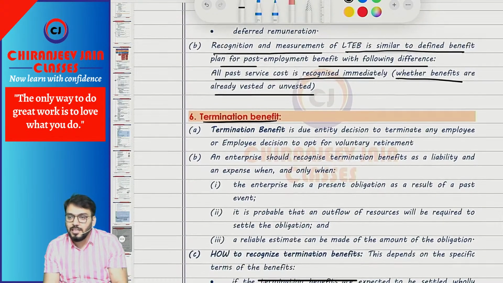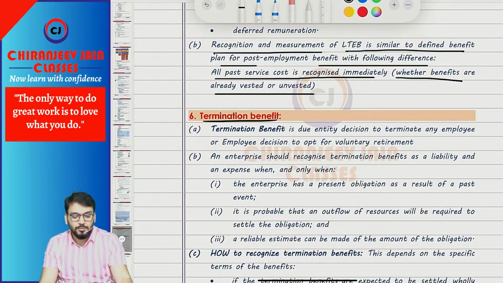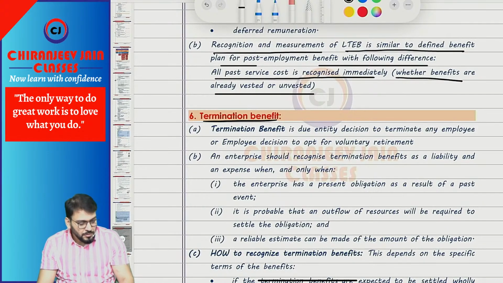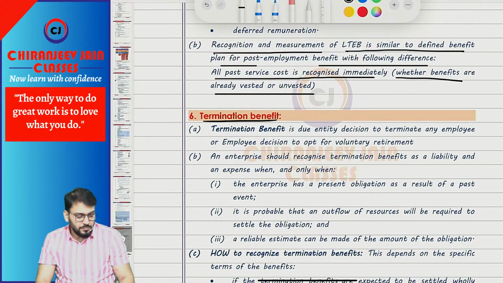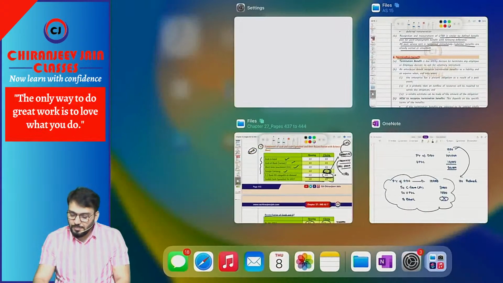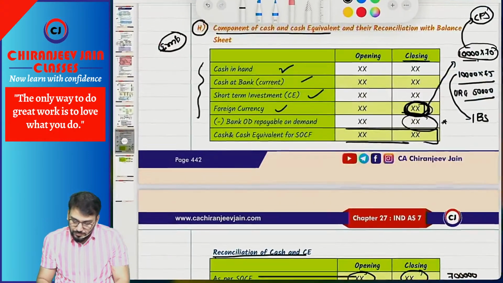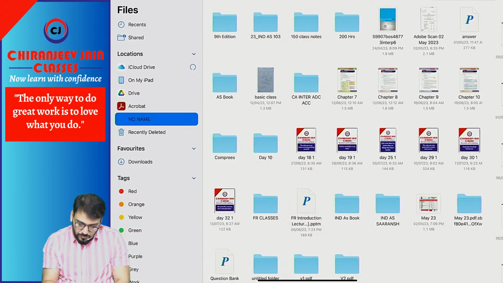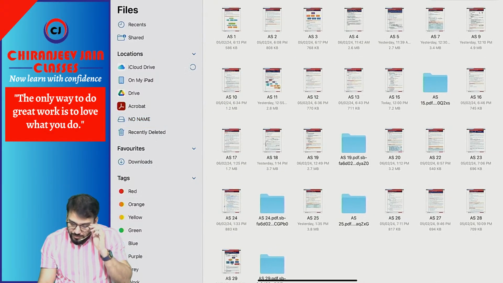15. AS 15 understood? I think done? Chalo, AS 15 also done. Next AS is what? Come to AS 22.